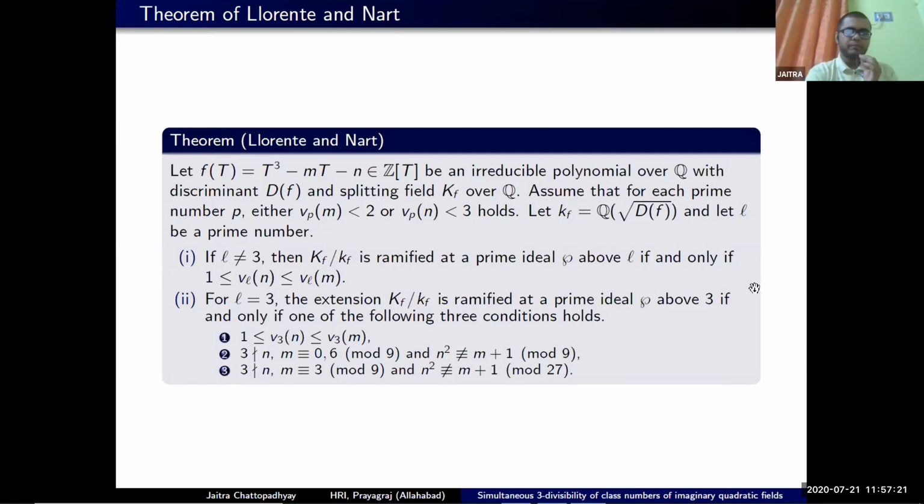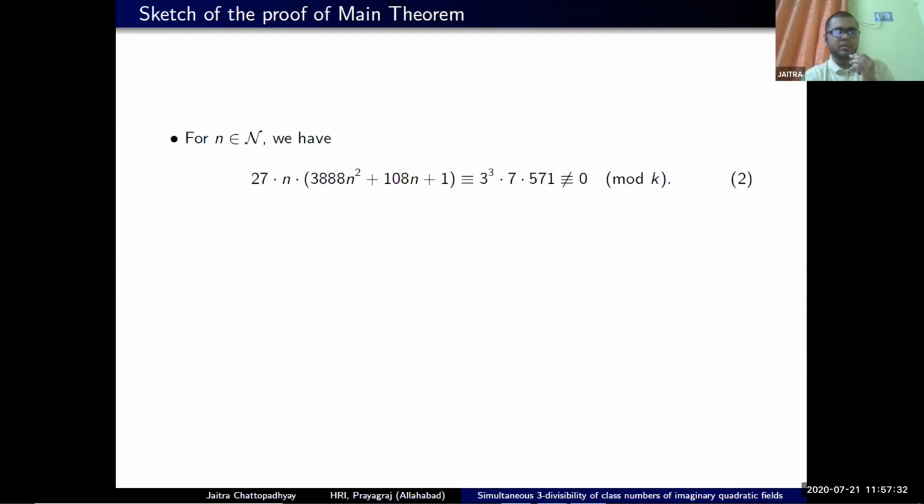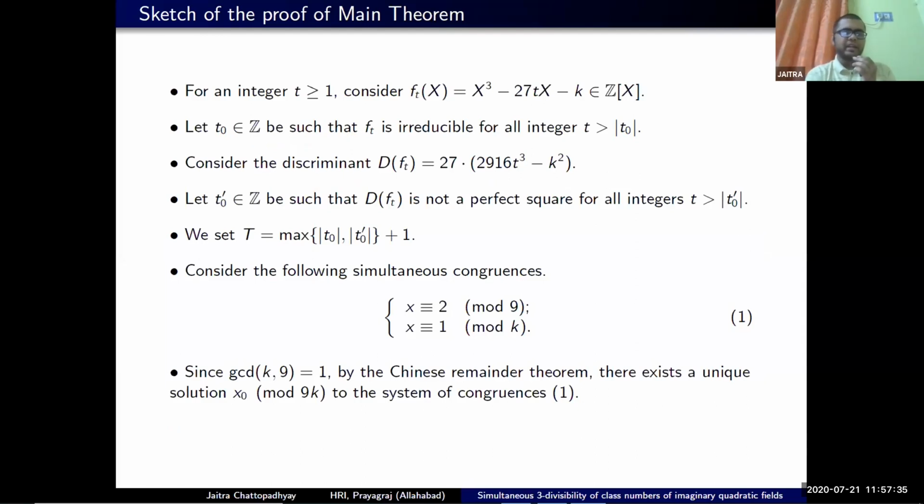So we have to choose the coefficients in such a way that the hypothesis of Lorentz and Natt's result is satisfied. We had to consider the coefficient 27 to take care of some congruence condition, and some conditions on this integer k, such as it is coprime to 7 and 571 and in the congruence class 1 modulo 9, just to satisfy the hypothesis of Lorentz and Natt's theorem. The only results we have been appealing to are the result of Lorentz and Natt and the class field theory result. Thanks a lot.